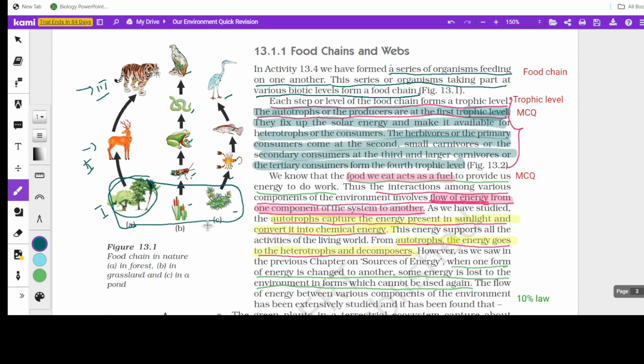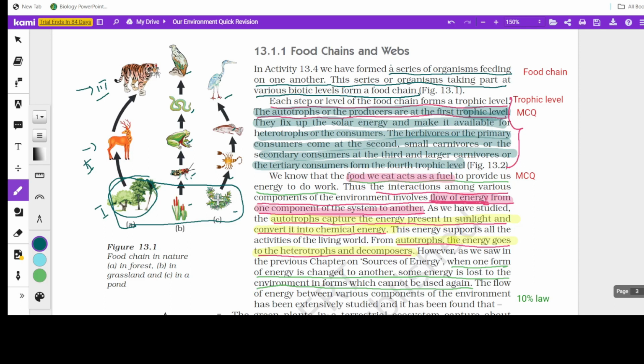For all those purposes they require energy, so they use a part of that energy. This energy supports all the activities of the living world. From autotrophs, energy goes to the heterotrophs and decomposers. So the chemical energy which they produce is transferred to the next level. Not completely, remember, the energy is not completely transferred. A part of the energy is used by them.